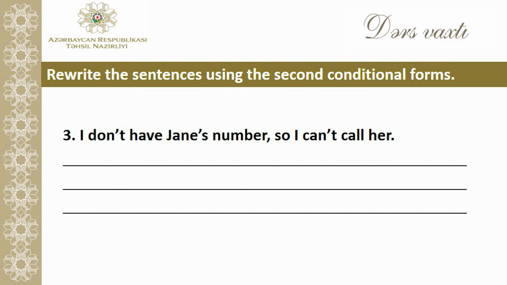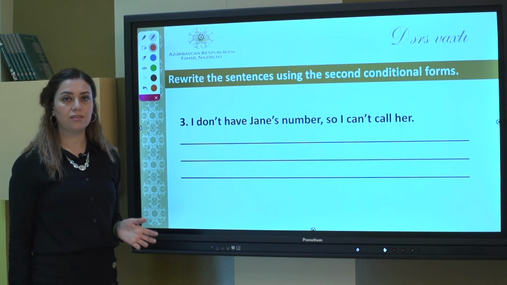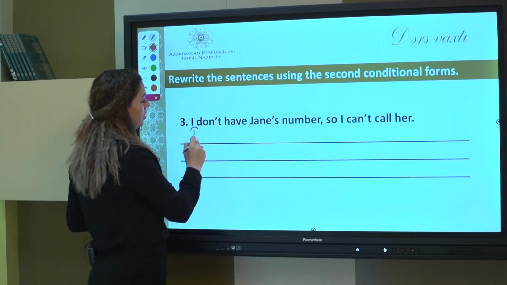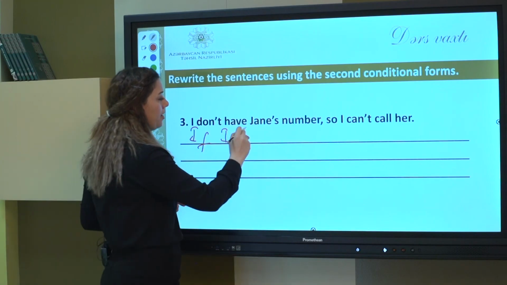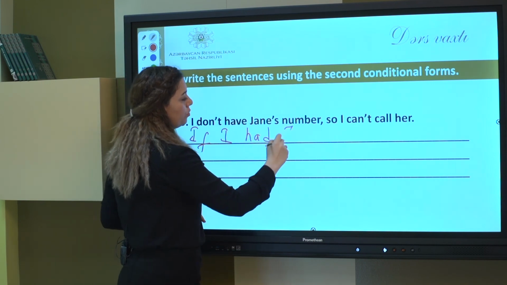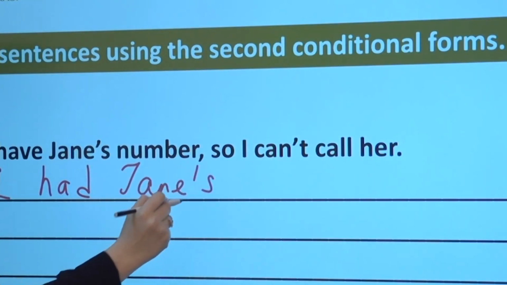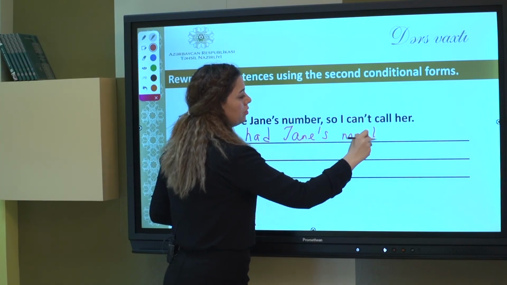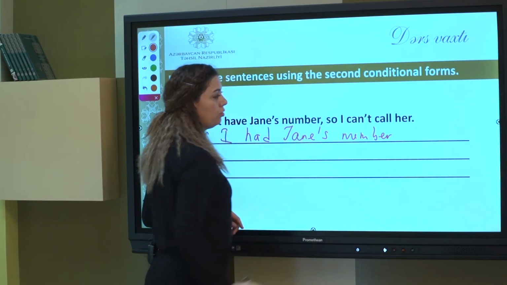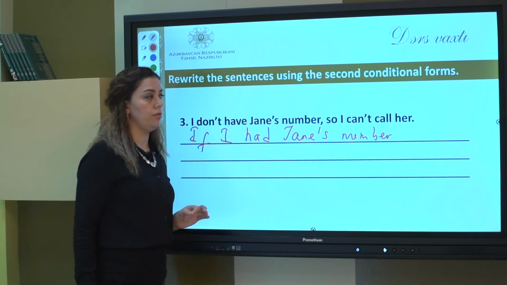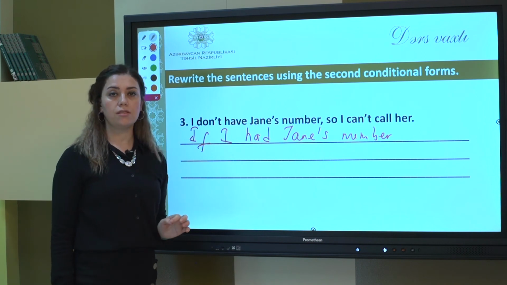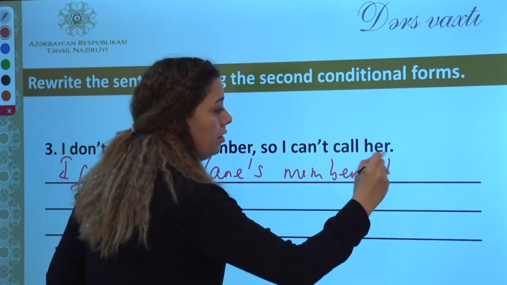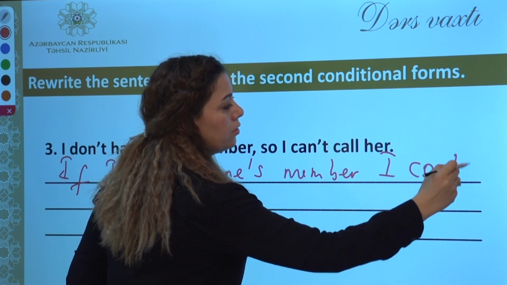I don't have Jane's number, so I can't call her. If I had Jane's number, I would call her. This is the correct sentence. If I have, in the past will be had. If I had Jane's number, I would call her. Or you can say, I could call her. Because we have can here, sometimes instead of would, we can also say could. I could call her.